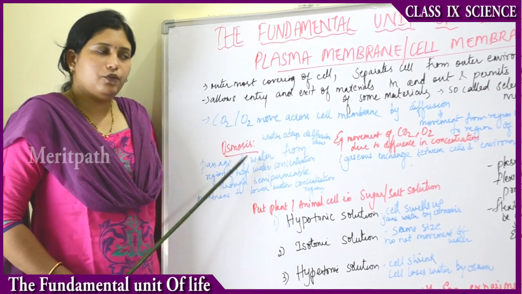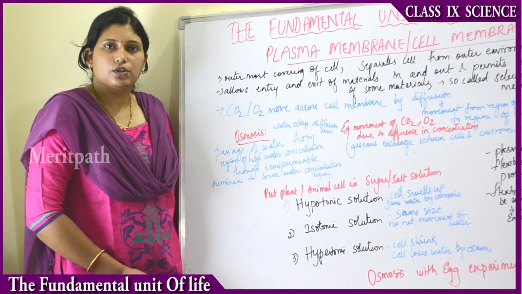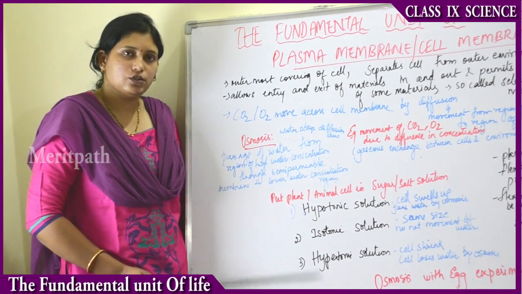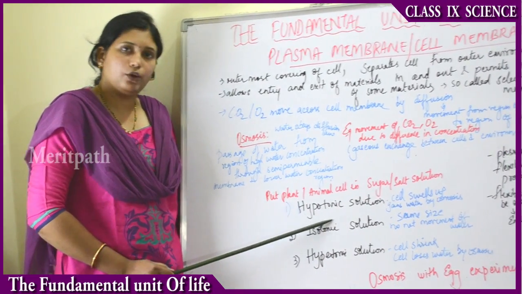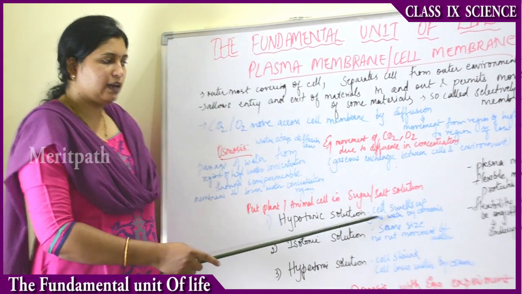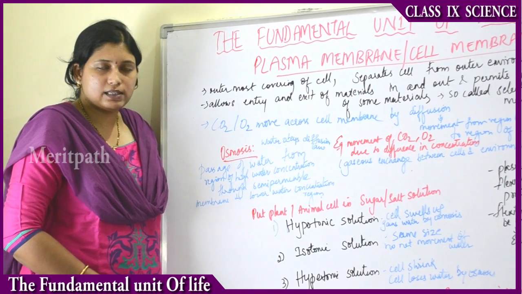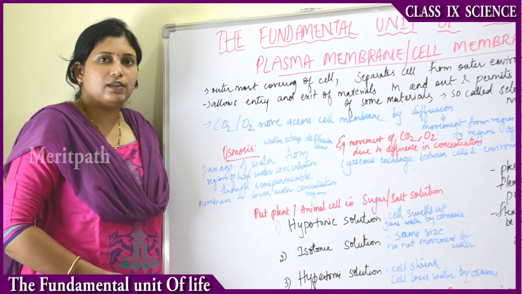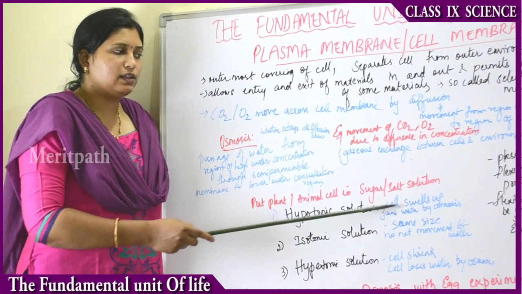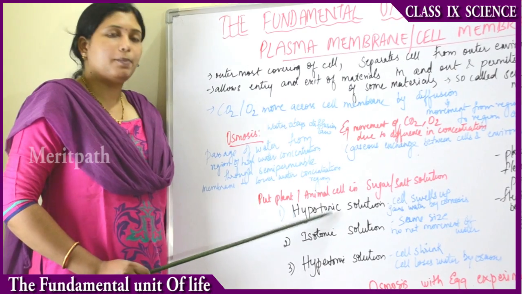Taking an example for osmosis: you put an animal cell in a sugar solution or a salt solution. From what you observe, you can make three inferences. The first inference is a hypotonic solution. In this hypotonic solution, what happens? The cell will gain water from outside because the outside medium is very dilute and the inside concentration is more. So the cell will absorb water inside, and that's why the cell size increases. The first solution is the hypotonic solution.